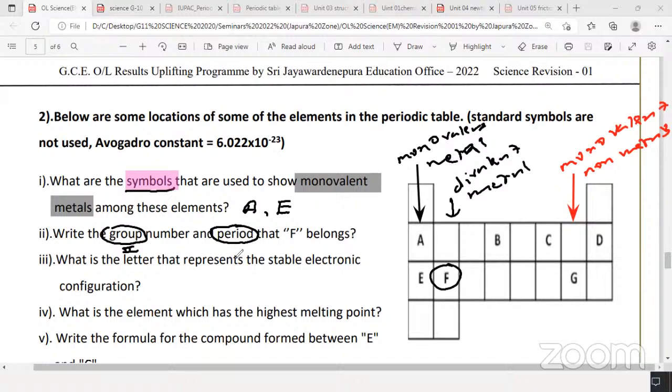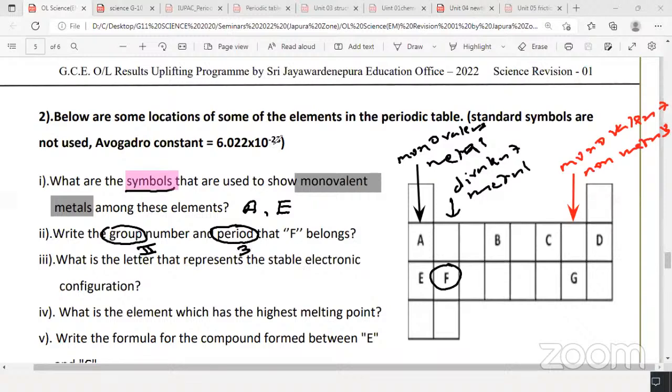Period will be 3. Third period, group 2. Sorry, second period, second group 2 and third period. Actually the real symbol is magnesium. Number 3, what is the letter that represents the stable?